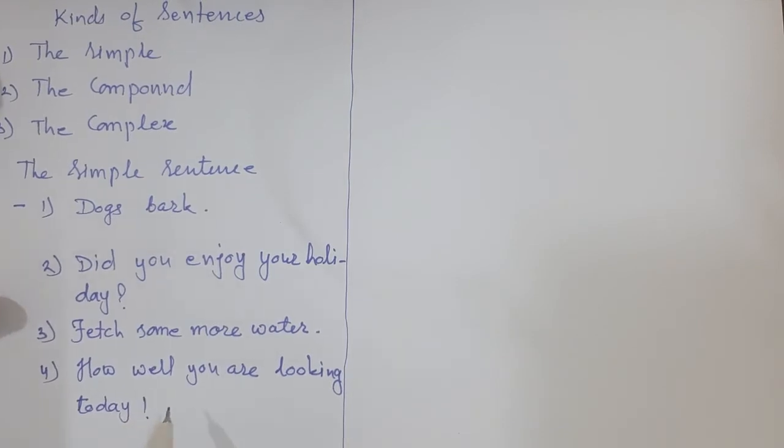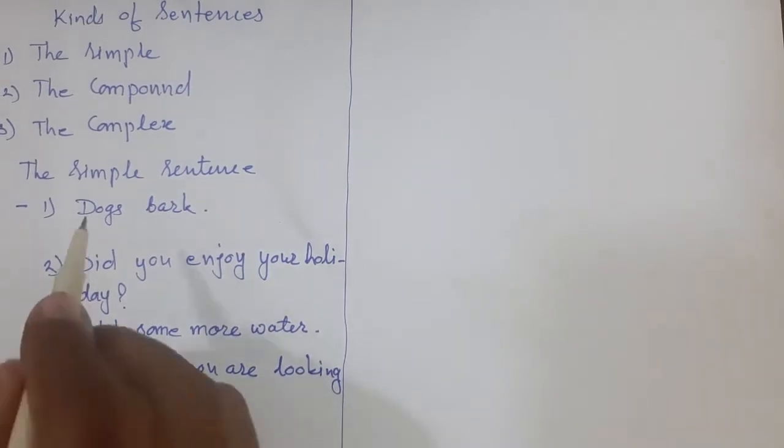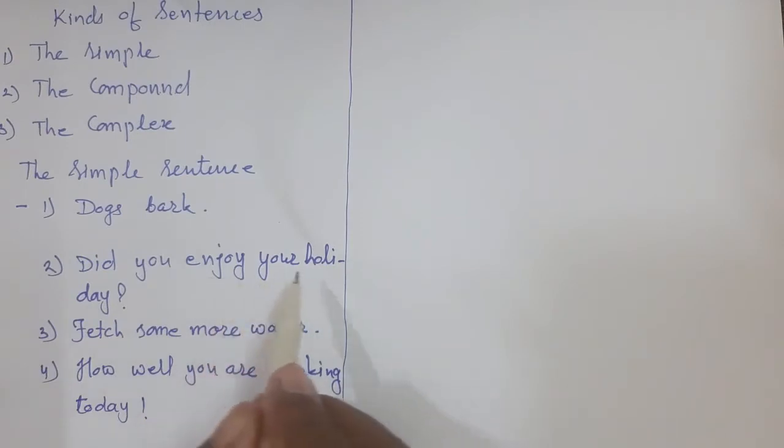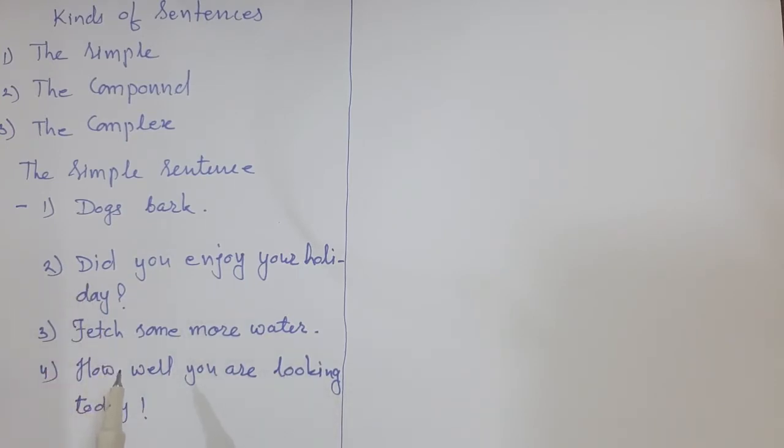If we read all these sentences: dogs bark, did you enjoy your holiday, fetch some more water, how well you are looking today, we see different kinds of sentences. In all the sentences, one common thing is there.